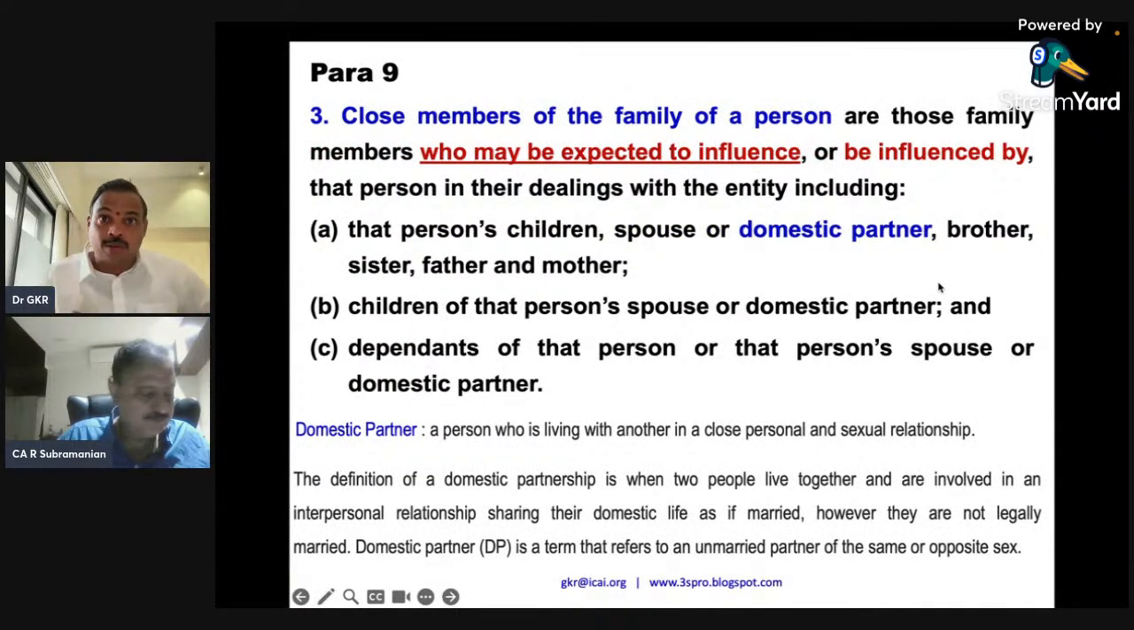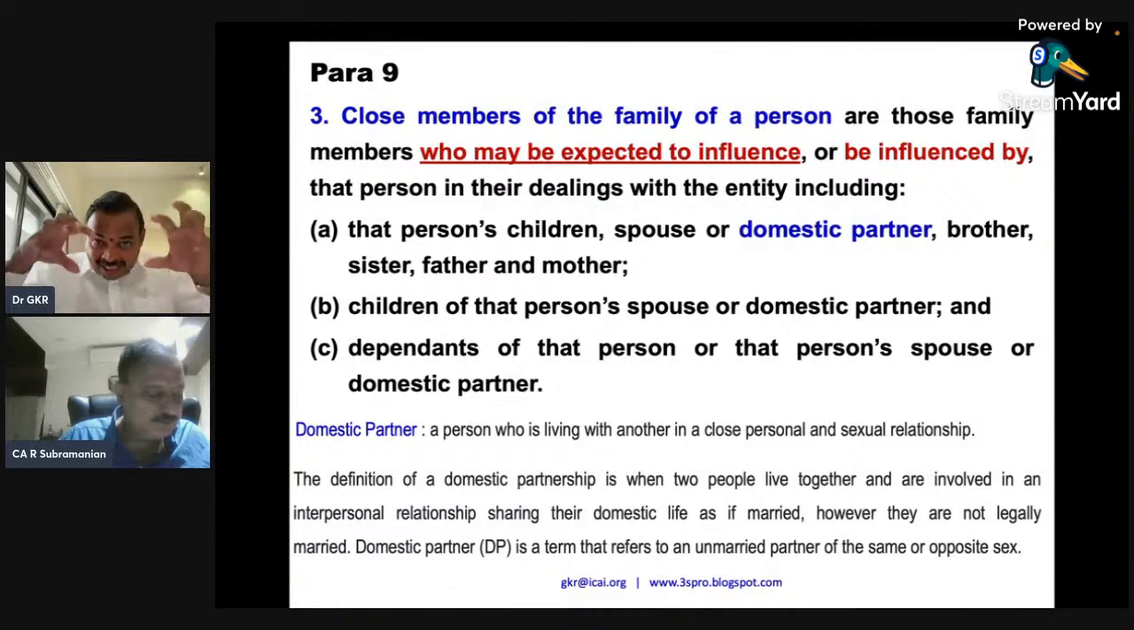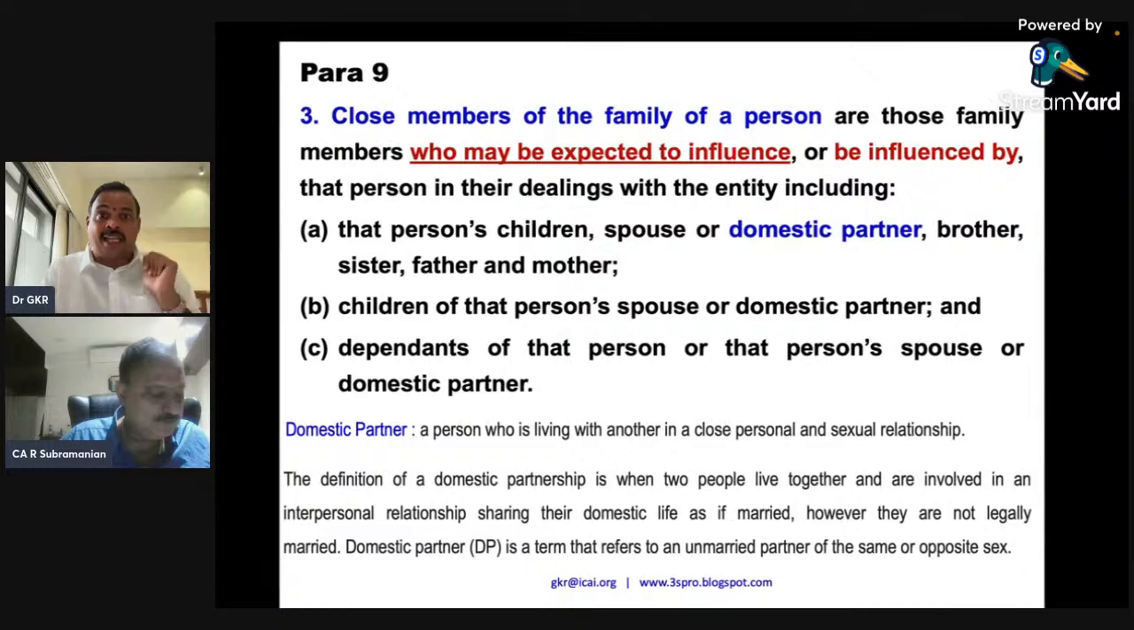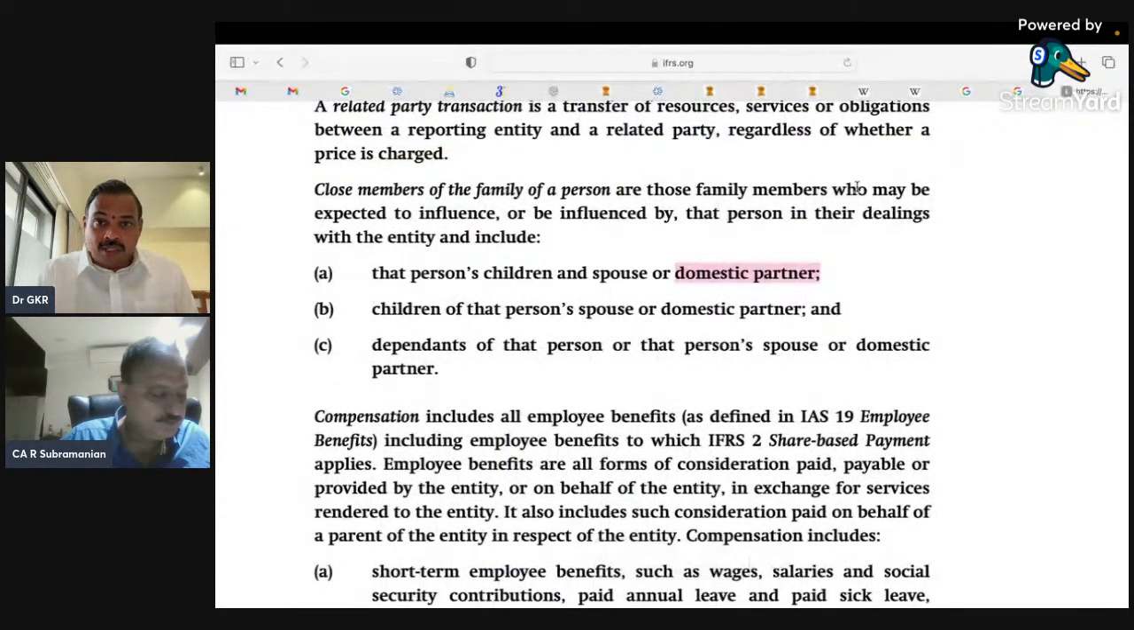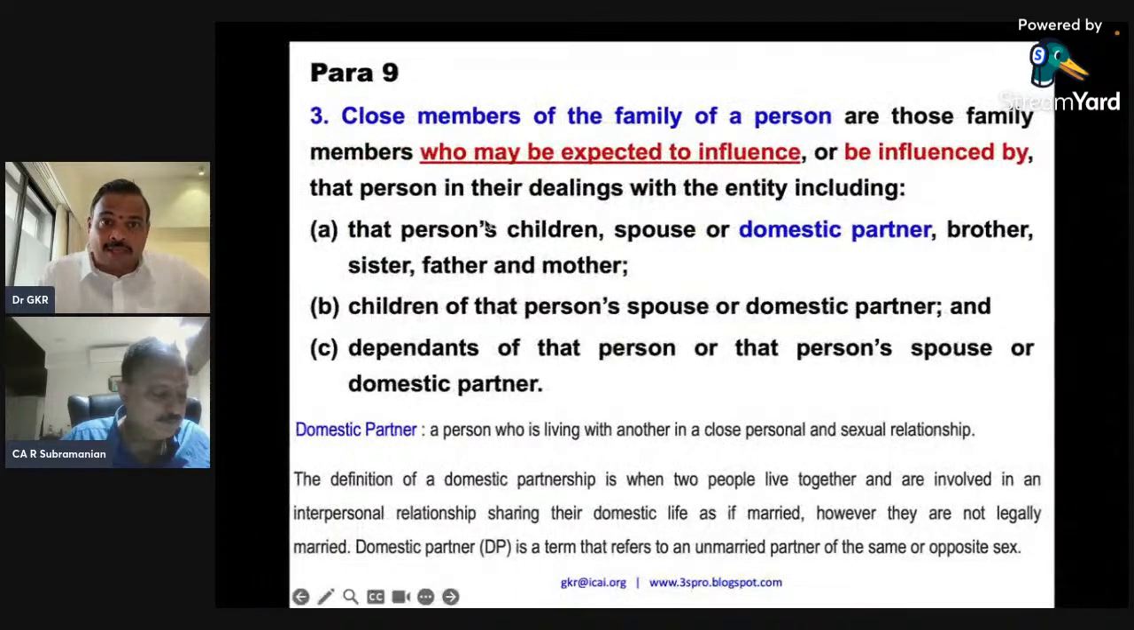It has been left out. That is Desi. That is India. So India says, oh, you have left out brother and sister, father and mother as in IAS. So in Indian Accounting Standard, they have not left out. Can you say a brother, sister, father, mother is not a related party? But there they have left out, for your kind information.